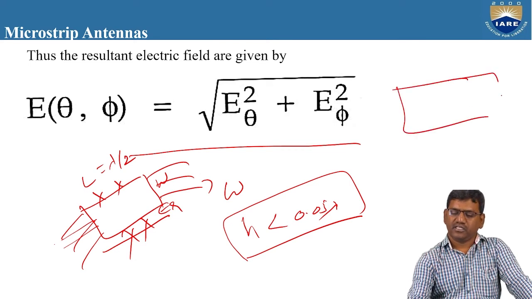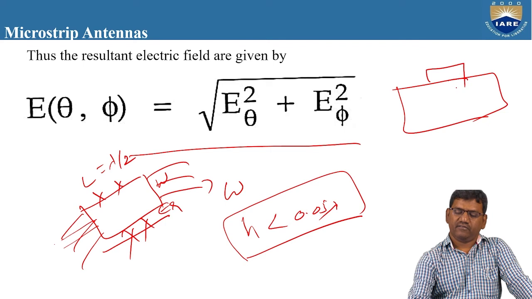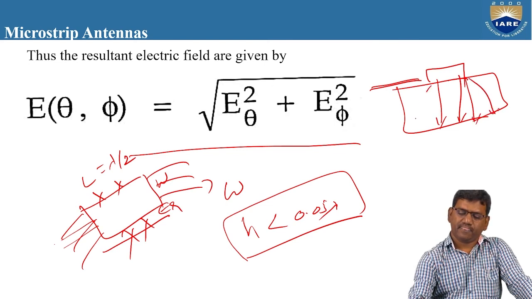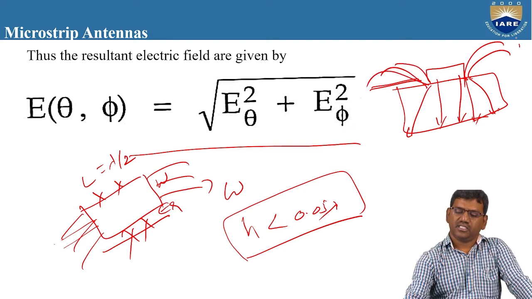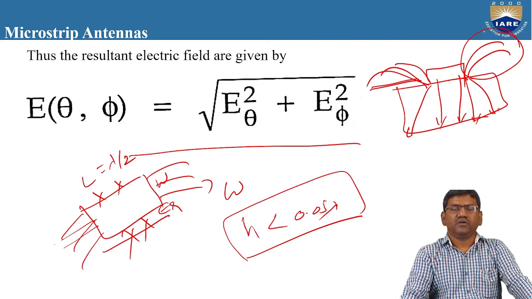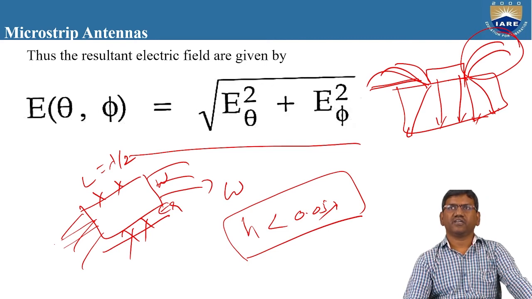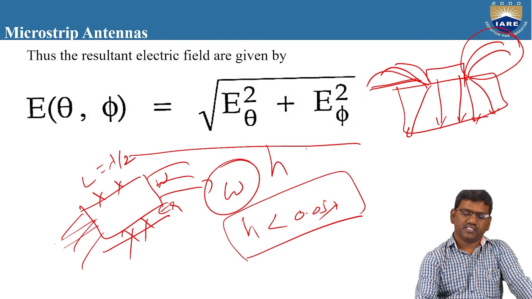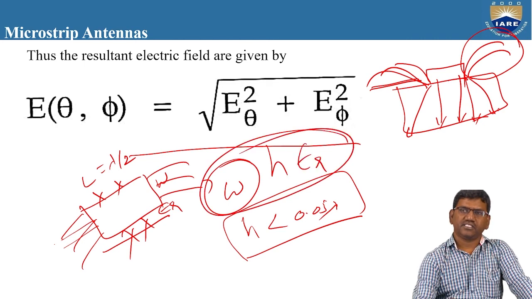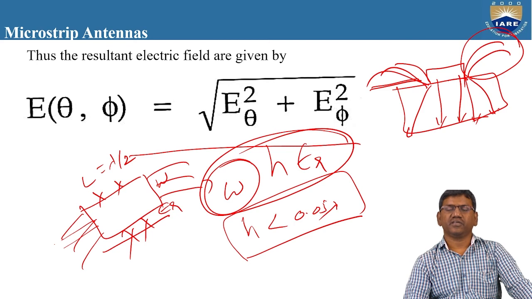And moreover, what is the fringing field? Whenever you give some input supply to the patch, some amount of radiation is coming backwards, some amount is going into the ground plane, and some amount is going into free space. The fractional part of the electric field which is going into free space, we call the fringing effect or fringing fields. So in order to increase the fringing effect, we need to modify the values of W, H or epsilon r. By modifying these three values, you can increase or decrease the fringing effect of the patch antenna, right?